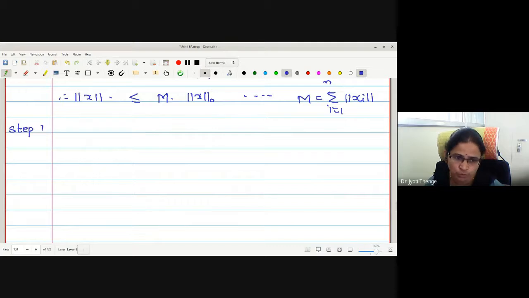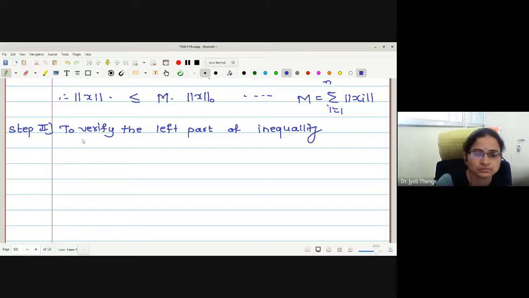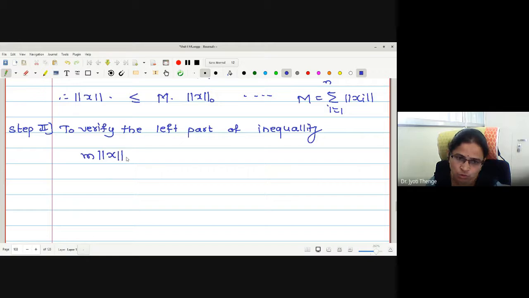Now in step 2, we are going to verify the left part of the inequality. What is the left part of the inequality? Small m norm 0 of x is less than or equal to norm of x. Let me call this number 4.